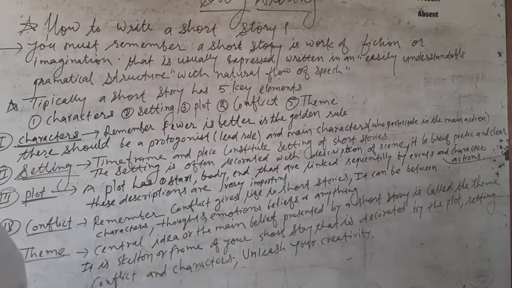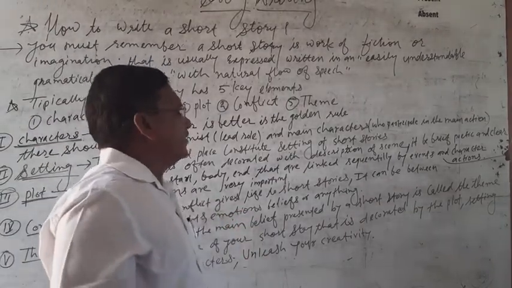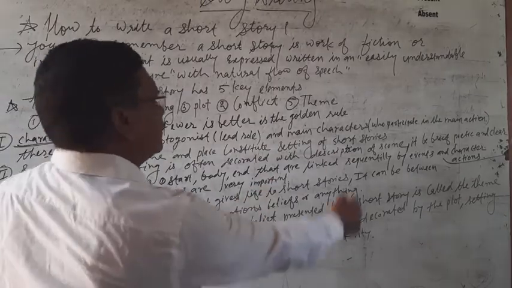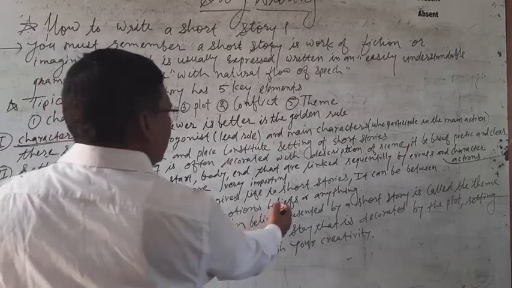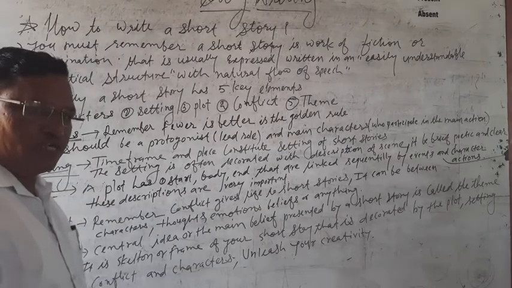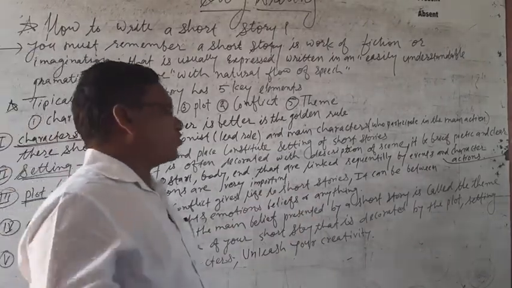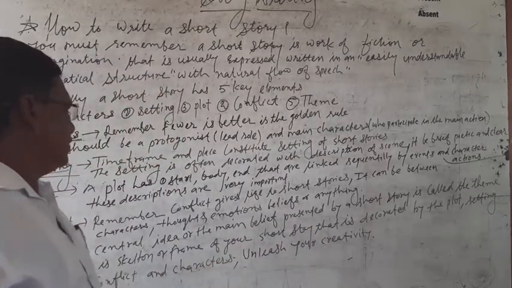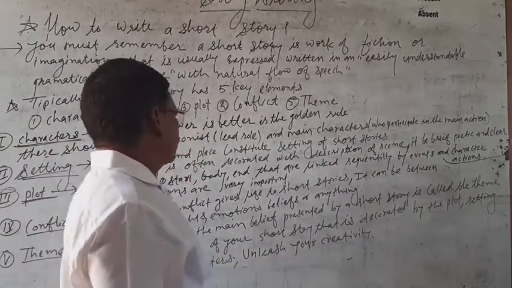Number 4, conflict. So now remember, conflict gives life to short stories. It can be between characters, thoughts, emotions, beliefs or anything. So conflict must also be in your story because conflict gives life to short stories, and it can be between characters, thoughts and emotions.